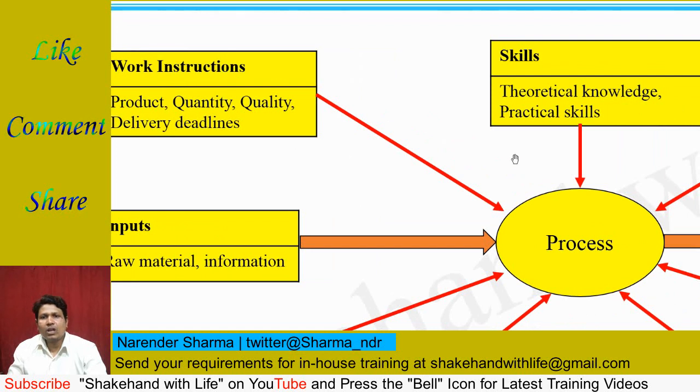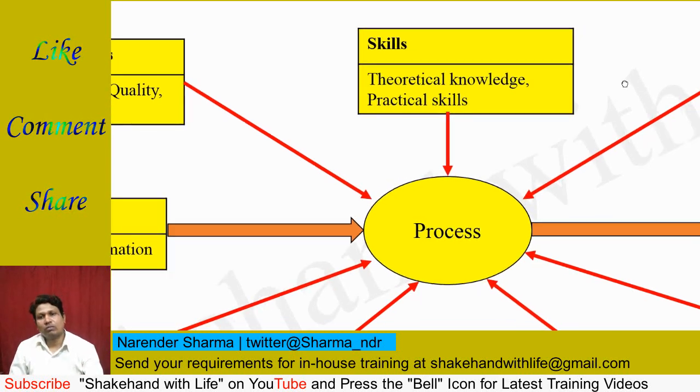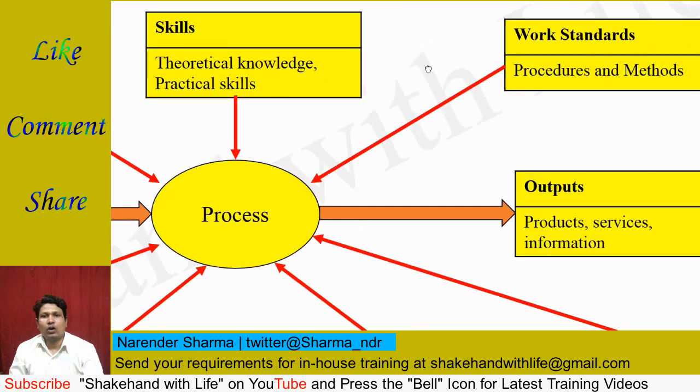Now, this is about the skills of the people who are working on the production system or on the process. The people who are working on the process must have the theoretical knowledge about the process, and they must also have the practical skills, how to operate the process or how to convert the inputs into output.